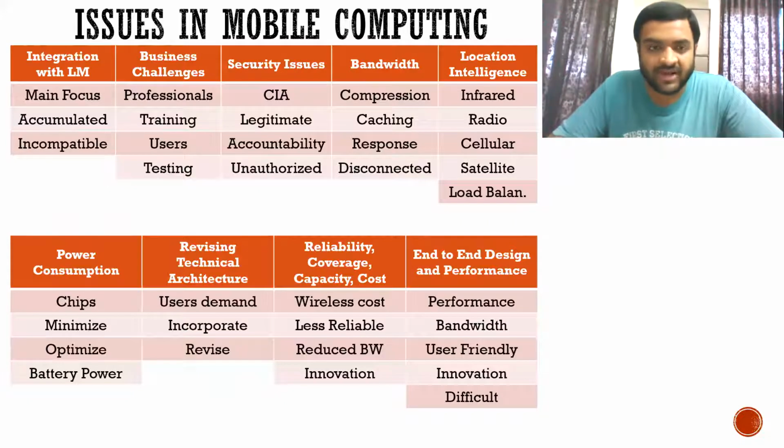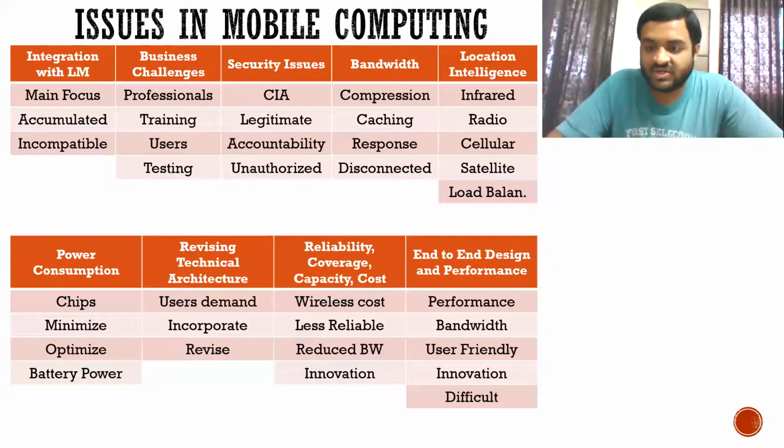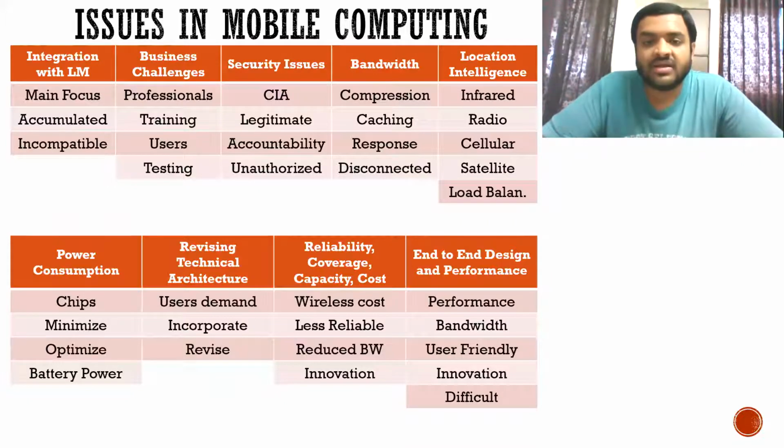Then again, bandwidth. Now bandwidth is also a limitation and also an issue. Here they have given the solution that we have found till now. What we will do is, whenever we are transmitting data, we will compress that data and send it, so that it is sent at a faster rate. Okay. That is one thing that you can do in relation to bandwidth.